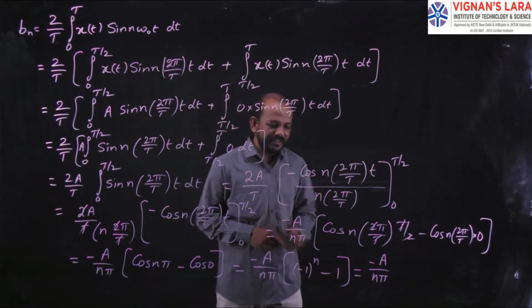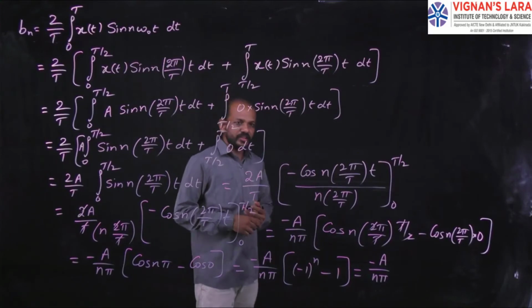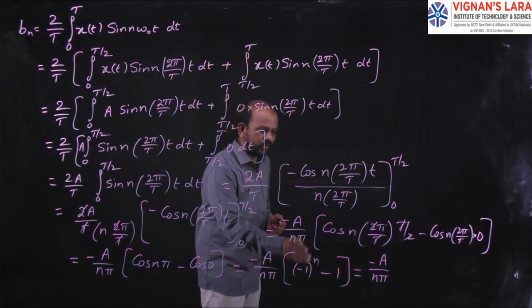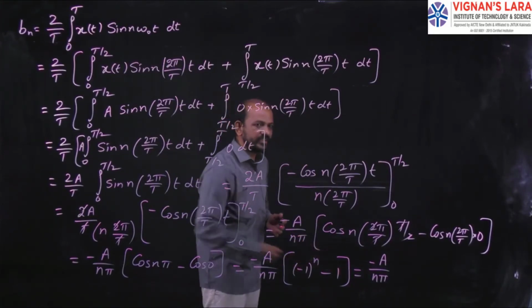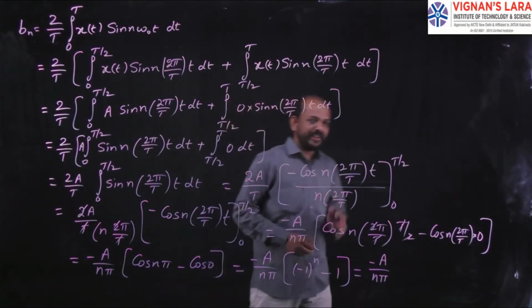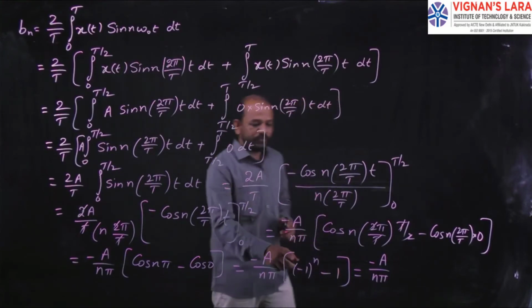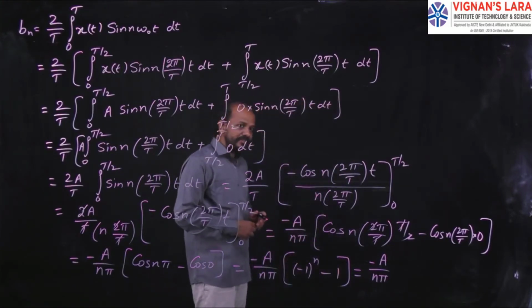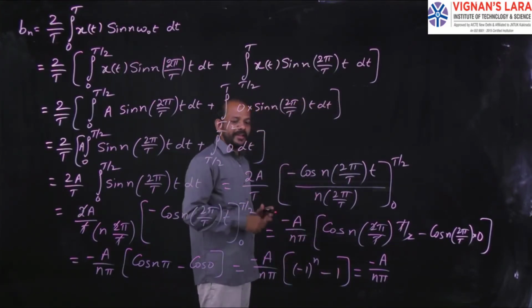For n is even, that is 2 minus 1 whole square, that is 1, 1 minus 1 is 0, and 0 into anything is 0. Simply, for n is even, I will get the value as 0. And for n is odd, I will get the value as plus 2a by n pi.